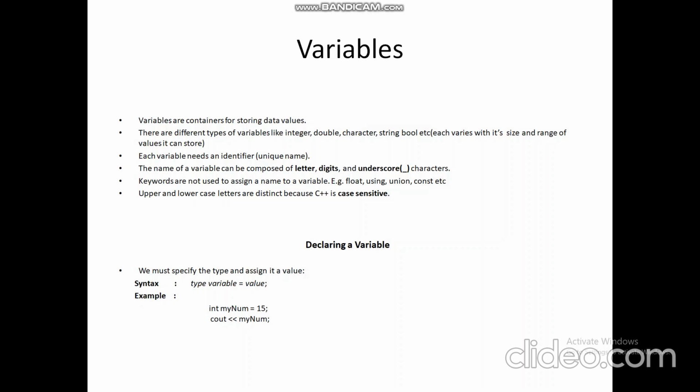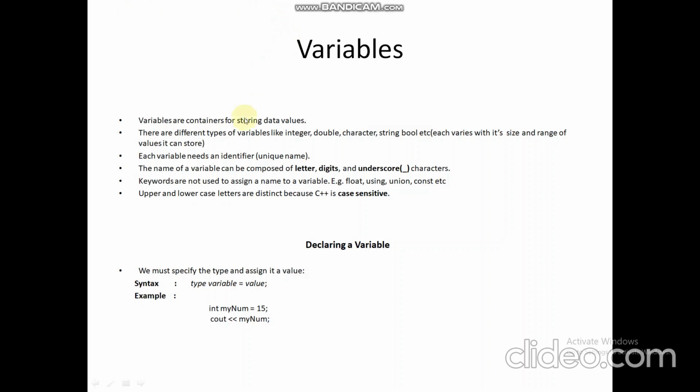So what are variables? Variables are containers for storing data values. It stores data values of different types, and it is a container because it assigns a value to memory. If we declare any variable, then that variable with its name is assigned in memory and occupies a space. That's why variables are told as containers.